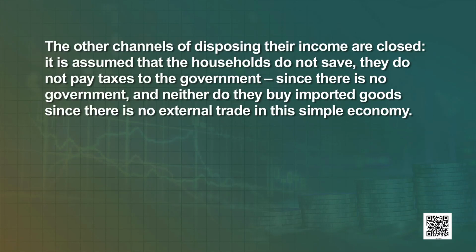In this simplified economy, there is only one way in which the households may dispose of their earnings: by spending their entire income on the goods and services produced by the domestic firms. Learners, the other channels of disposing their income are closed. It is assumed that the households do not save. They do not pay taxes to the government since there is no government, and neither do they buy imported goods since there is no external trade in this simple economy.